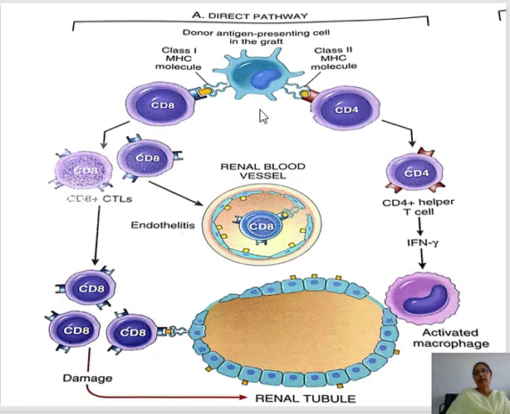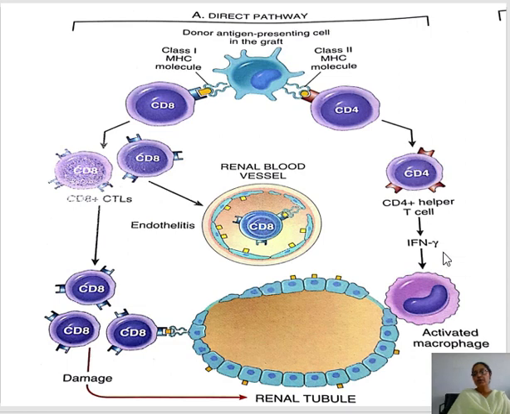And on the other hand, the activated CD4 binds with the antigen present on the APC with the help of MHC2 molecule, and this stimulated cell will cause secretion of the inflammatory marker interferon gamma.